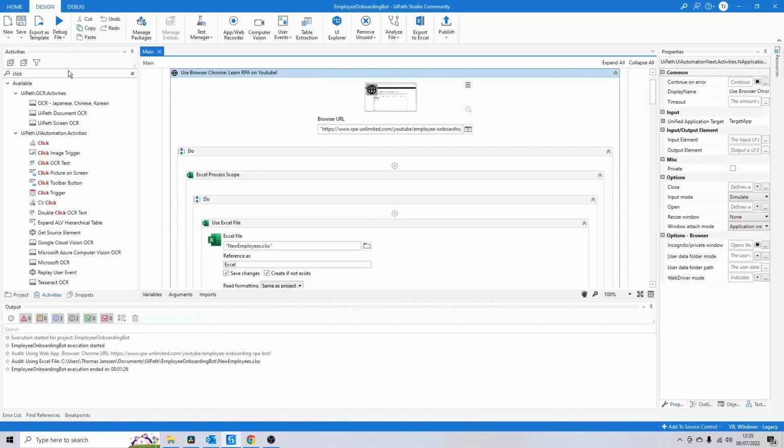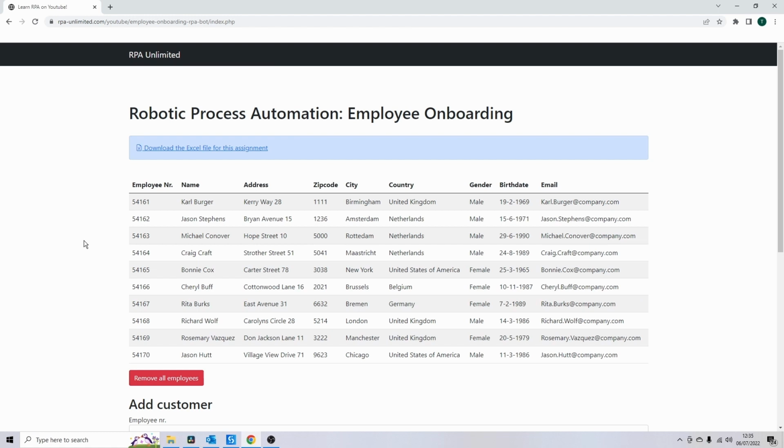So the bot just finalized. Let's go back to the web application. And you see that the bot successfully inserted all the fields.